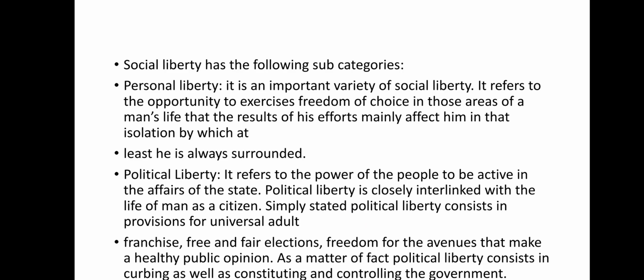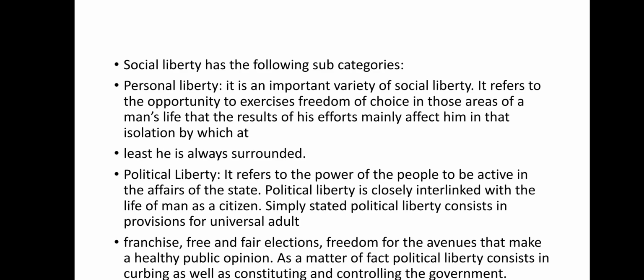It refers to the opportunity to exercise freedom of choice in those areas of a man's life that mainly affect him, and it is a part of the personal choice of the individual. So personal liberty is also part of social liberty.